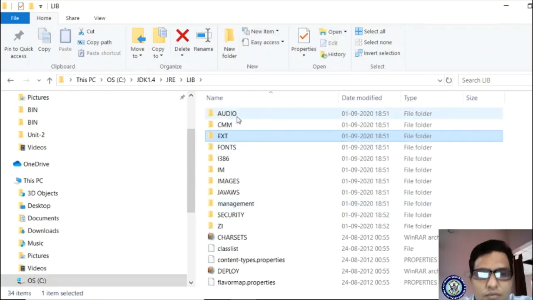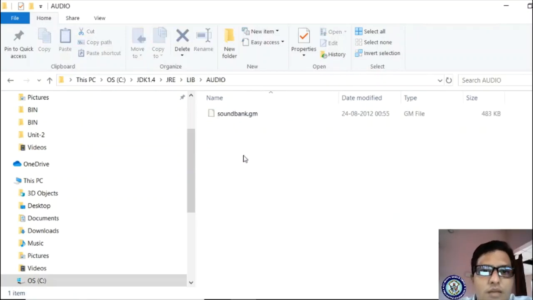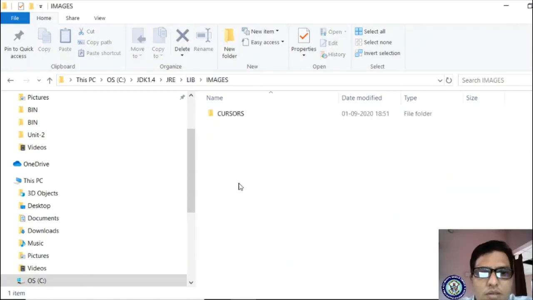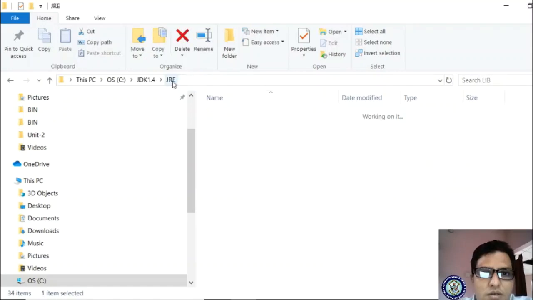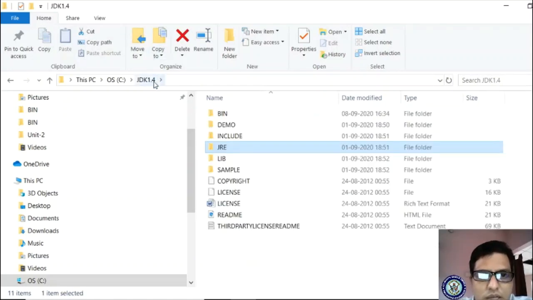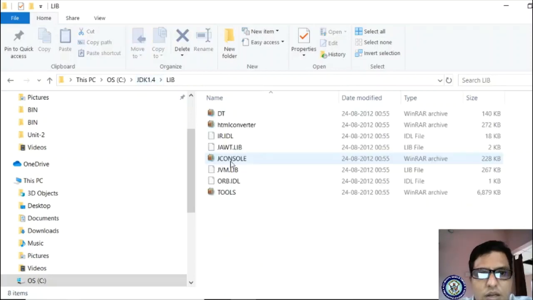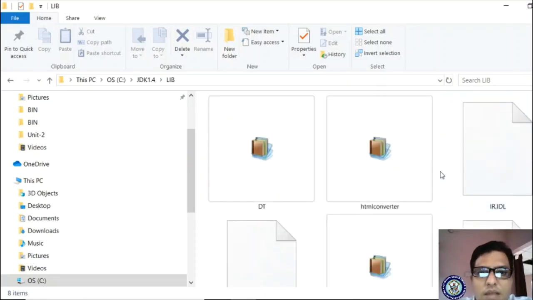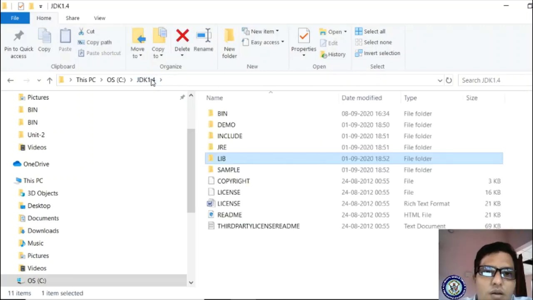If you want to place audio, audio packages exist. In the same sense, image packages exist, right? So related to the information, packages exist. In the library, files exist like HTML converter, JConsole, all you are identifying. All these are the different packages which you are going to use in your program.